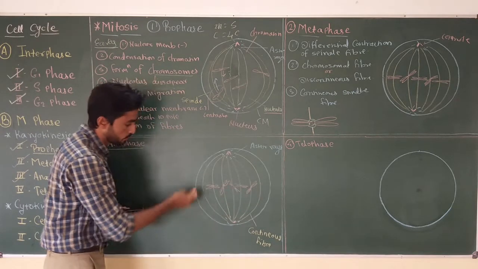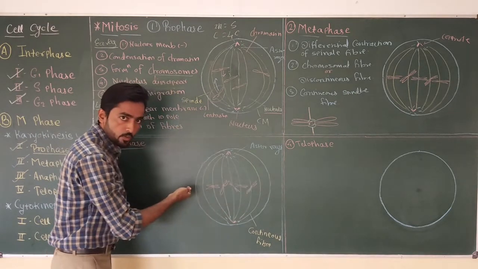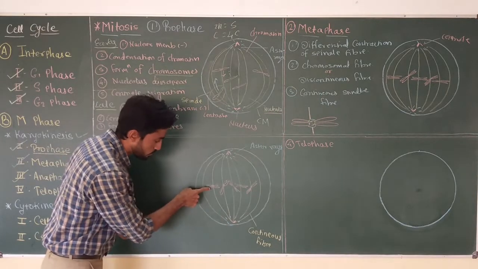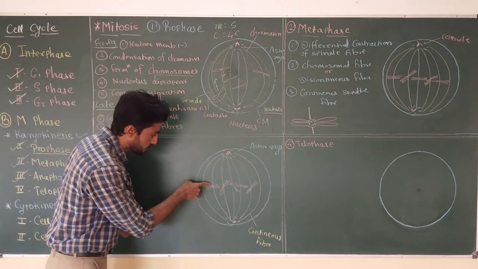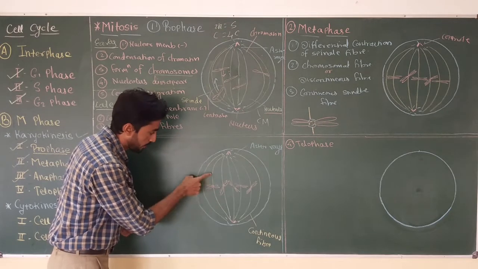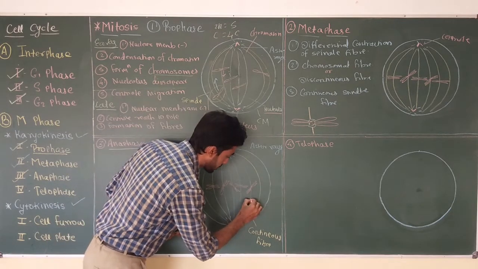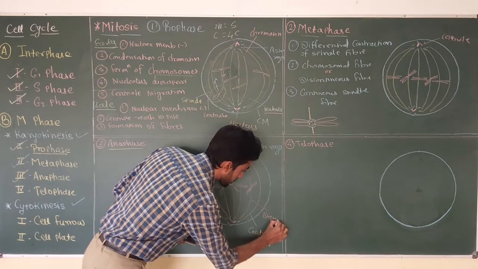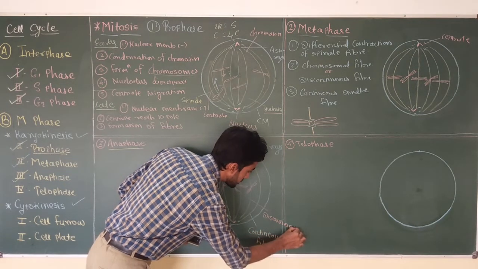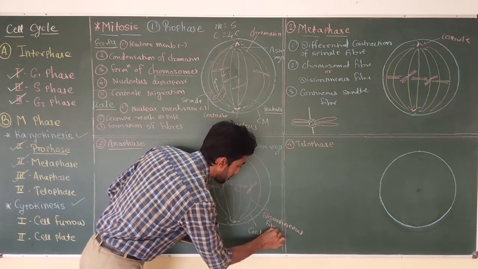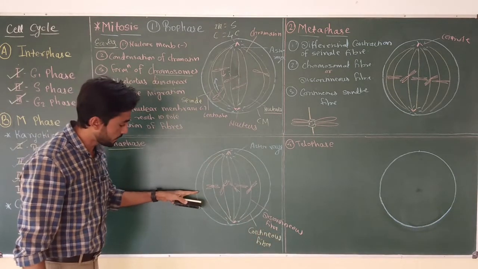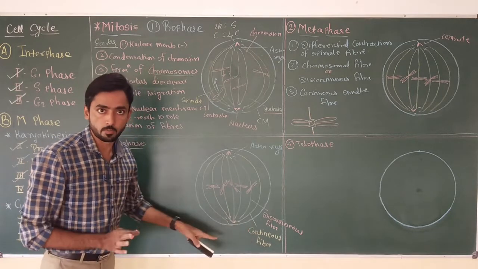Now all these chromosomes are arranged at the equatorial plane during the metaphase. Now what happened? The chromosomes are attached on both sides by these fibers, so they are discontinuous fibers, also called chromosomal fibers, while continuous fibers are also called interpolar fibers.